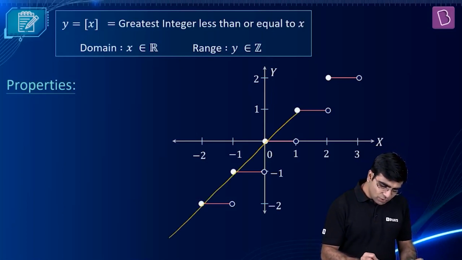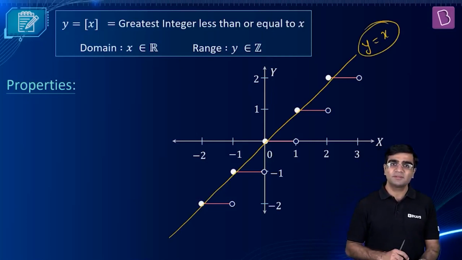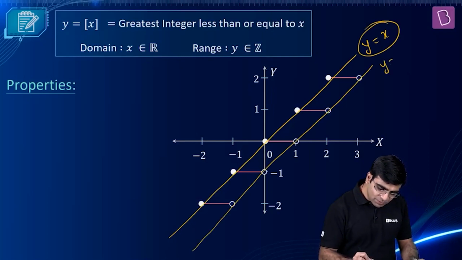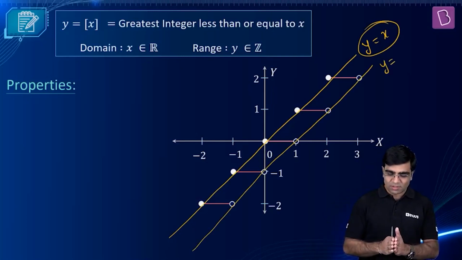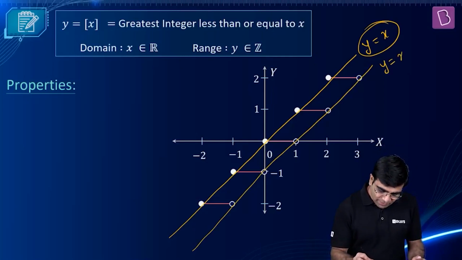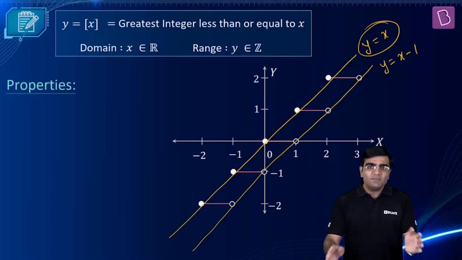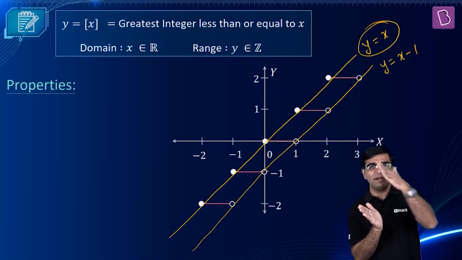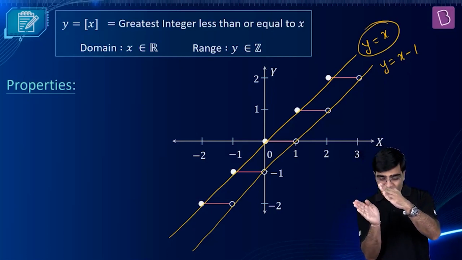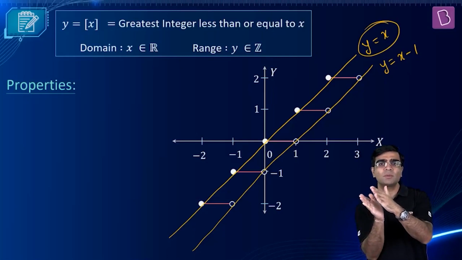If I join all these solid dots, what do I have? This is nothing but the line y equal to x. And if you join all the hollow ones, you get a line shifted 1 unit to the right. So what is that? That is nothing but y equal to x minus 1. If you look carefully, I have a layer of y equal to x and a layer of y equal to x minus 1. The entire graph with those red lines is clearly sandwiched between them, right?